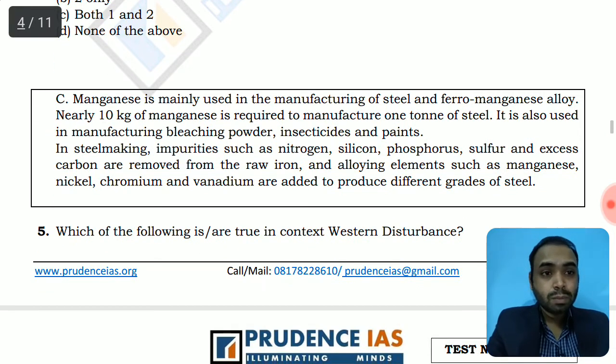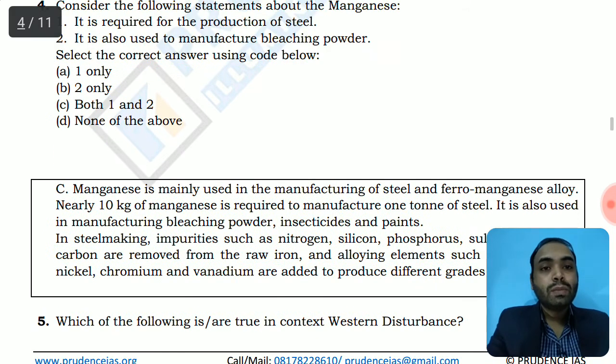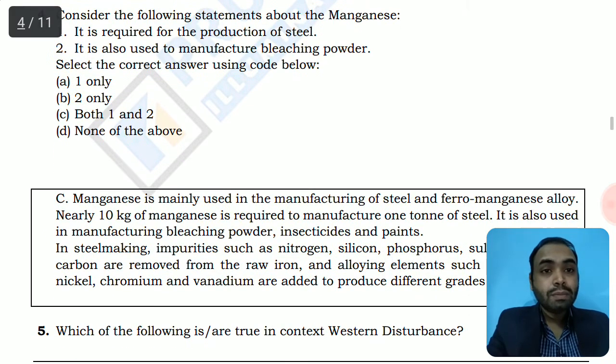So different grades of steel have different kinds of alloys and elements, ranging from manganese to nickel, and in different proportions as well. This was about the alloying of steel. We have taken up the ores associated with the production of iron and steel.